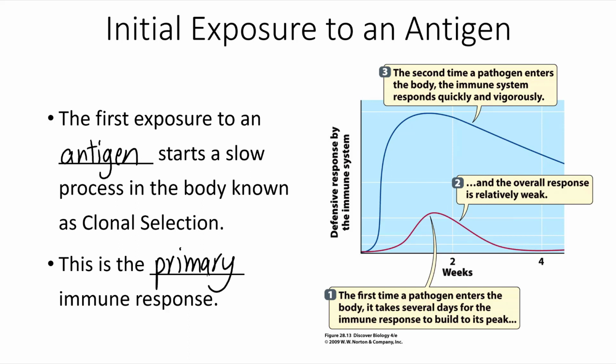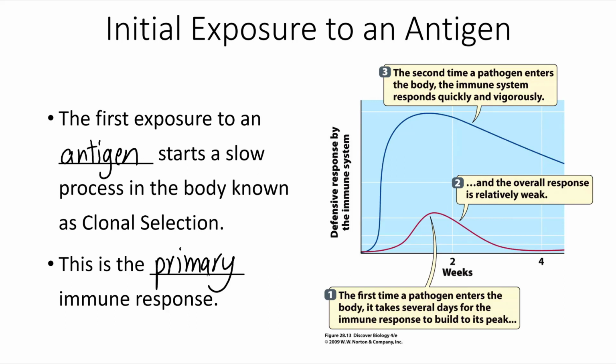And in this particular graph, the primary immune response is represented by the red line. And we see with the primary immune response, antibodies will be produced, but it's going to be about 2 weeks after first exposure. And the total amount of antibodies that are produced is comparatively low.